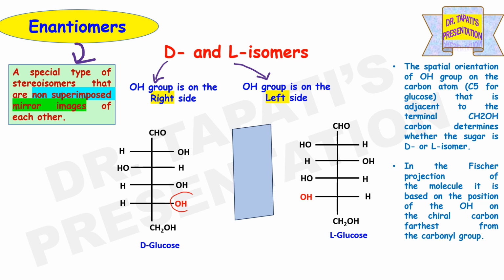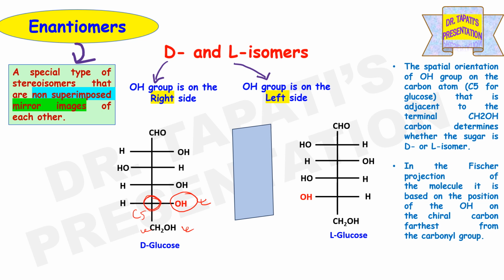The spatial orientation of the OH group on the carbon atom, in the case of glucose the C5 carbon atom, that is adjacent to the terminal CH2OH group, determines whether the sugar is the D or L isomer. Or you can consider that in the Fischer projection of the molecule, it is based on the position of OH on the chiral carbon.